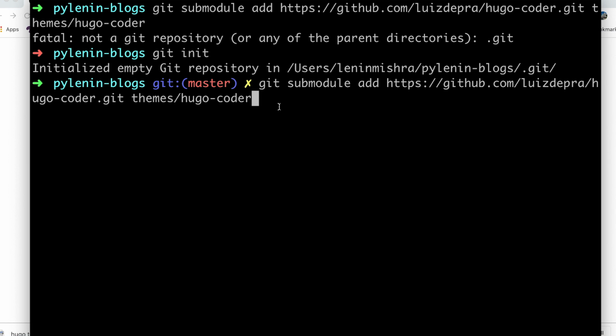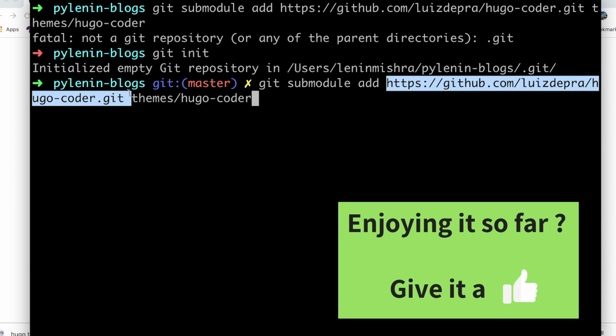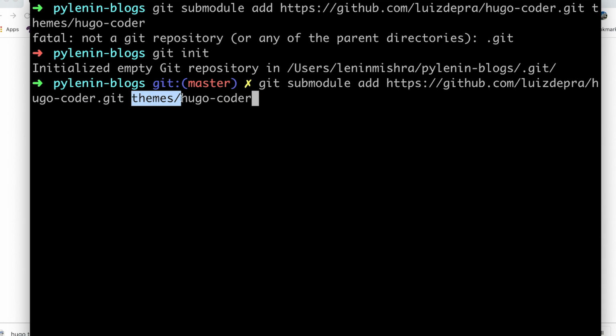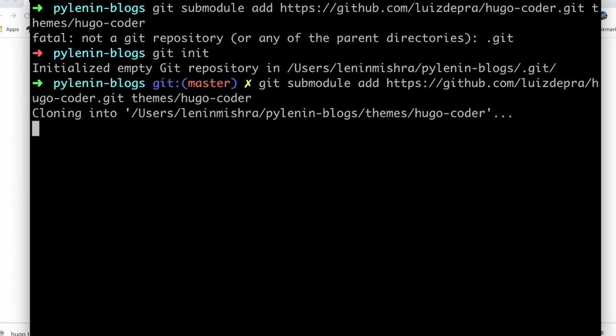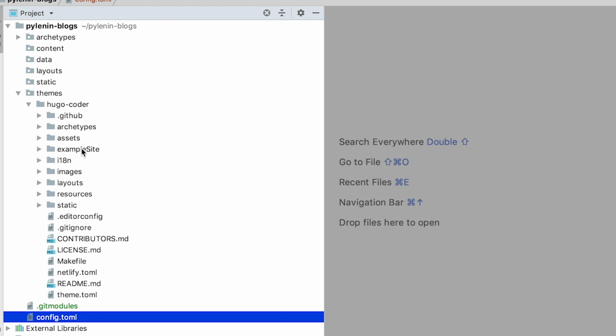And here you can see, before I run this, let's look at this command. So basically it is adding this repository here, hugo-coder.git, to this themes folder. So basically inside our themes folder, it is going to create another folder called hugo-coder, and it is going to put all the files into that. Okay, let's go ahead and run this, and it's cloning now. Awesome. Let us now look at the themes folder.